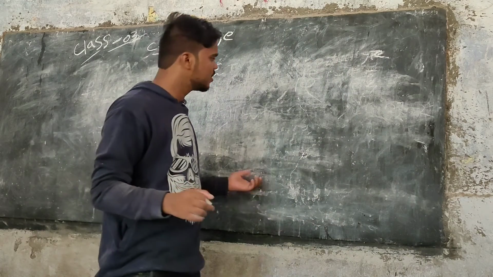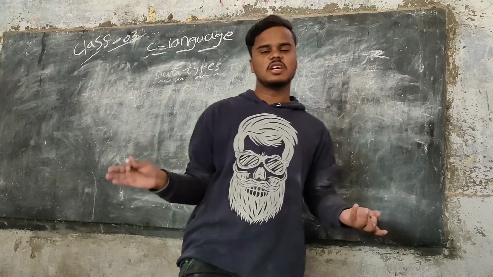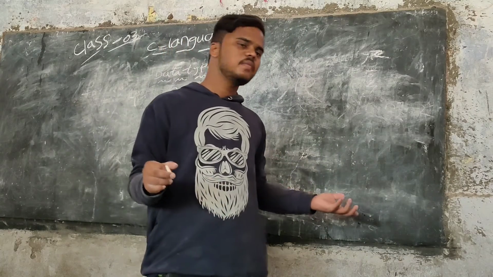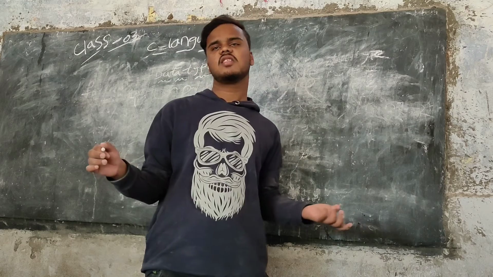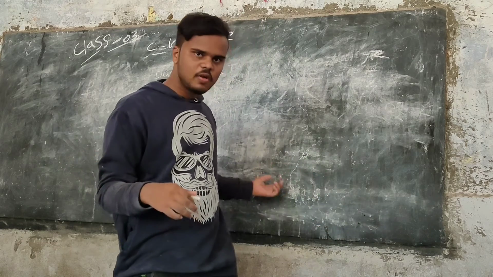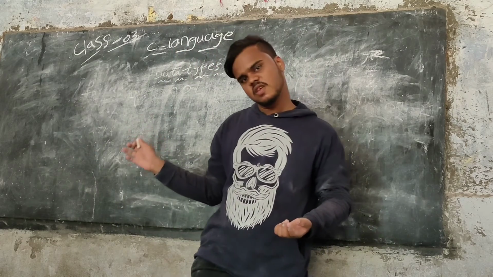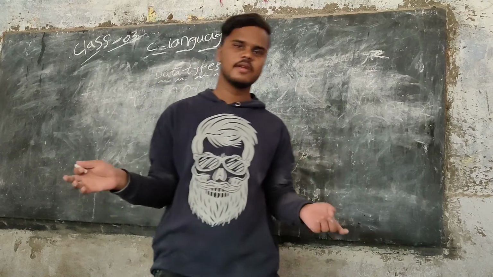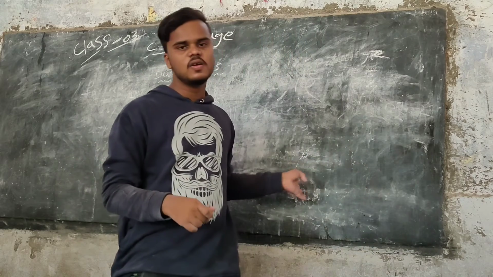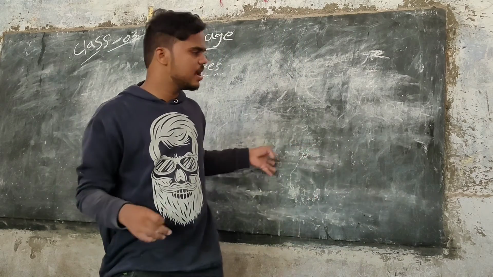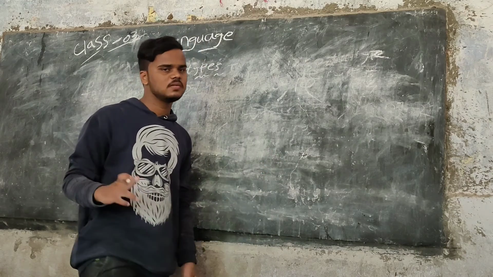Empty data type is nothing but it doesn't include any data type. The best example for this is void main. We can use void main in the basic structure of a C program, which we saw in class 1 of C language. We use void main in the main function.